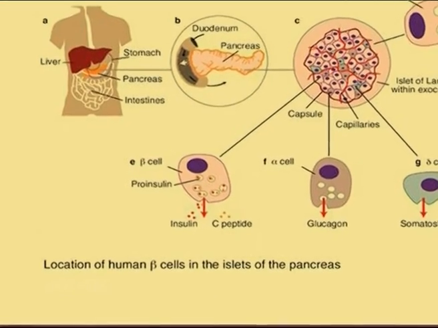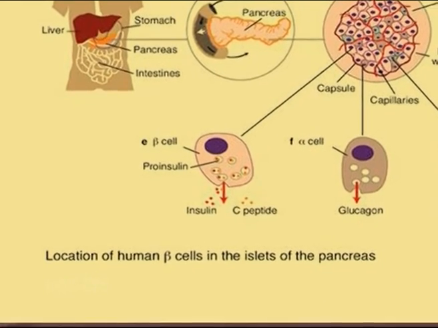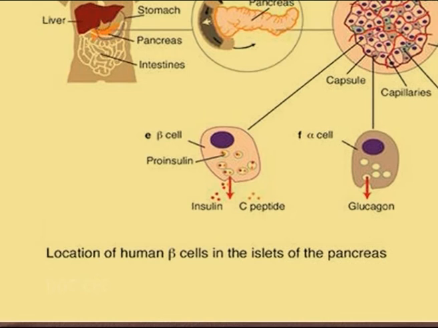Moving on to the hormone insulin, which is secreted by the beta cells. Insulin is a peptide hormone. It plays a major role in the regulation of glucose homeostasis. Insulin acts mainly on hepatocytes and adipocytes and enhances cellular glucose uptake and its utilization. This leads to the rapid movement of glucose from the blood to the cells, thereby resulting in decreased blood glucose levels and causing hypoglycemia.